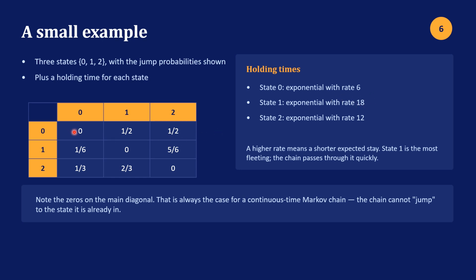And the other thing to mention is that these zeros here are not a coincidence. Any continuous time Markov chain cannot jump from a state back to itself. So these are always 0. You still have a holding time, but the probability is that you leave and you go somewhere else.